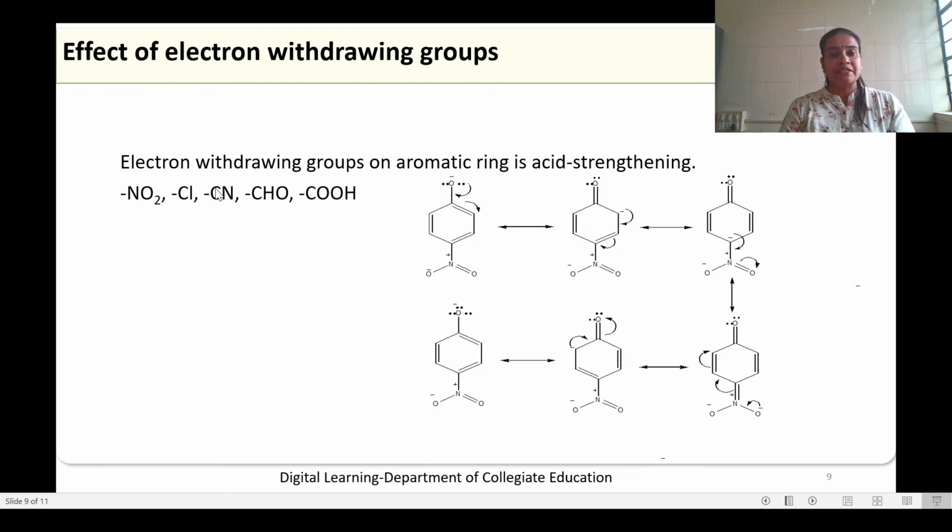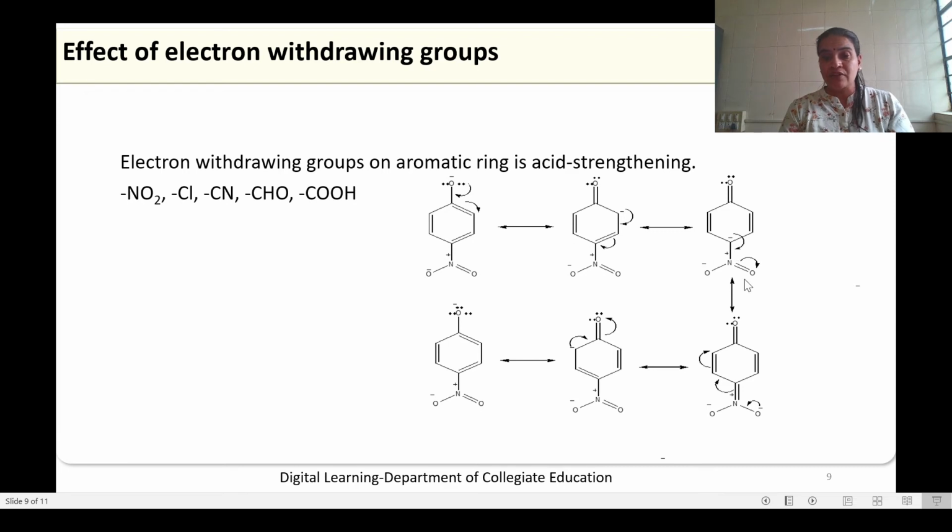Whenever such groups are present on the phenoxide ring, will they stabilize or destabilize the phenoxide ring? We can see here the NO2 group is attached at the para position, and here we have a structure where the negative charge is on the para position.